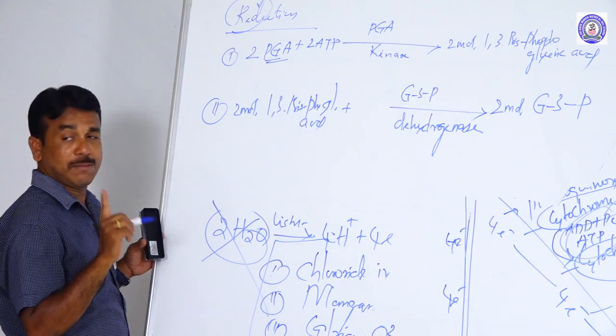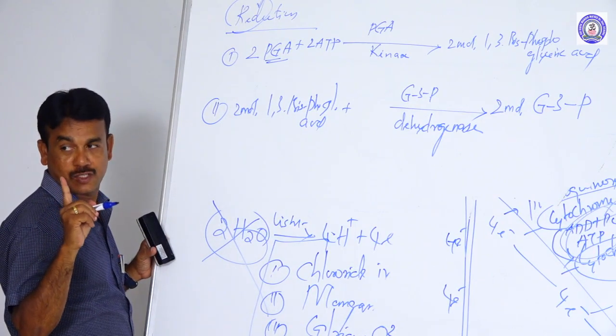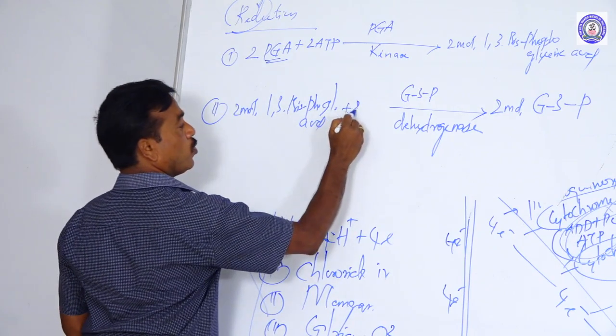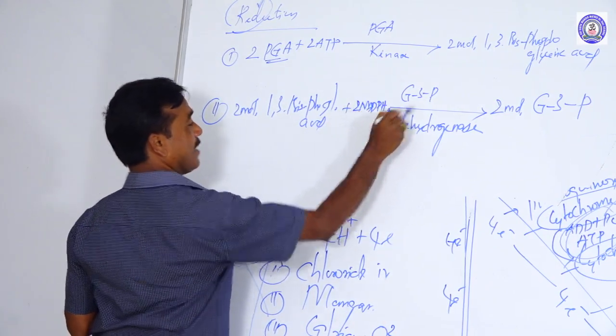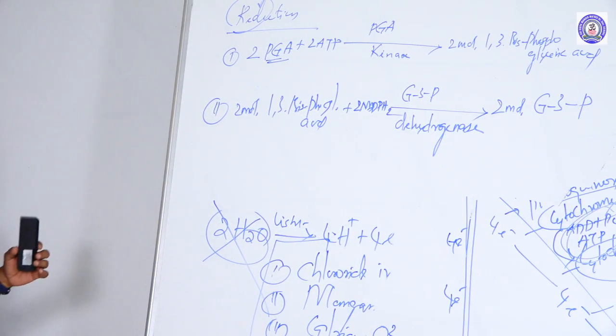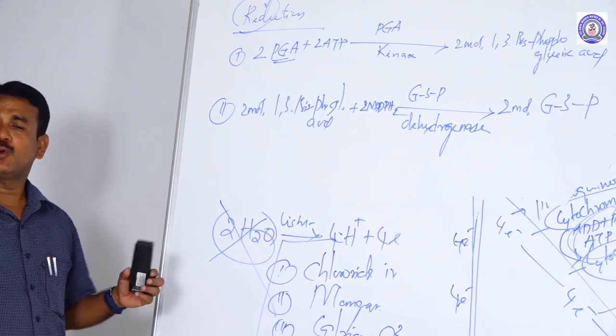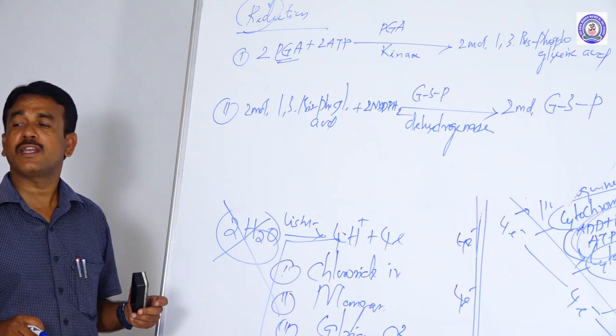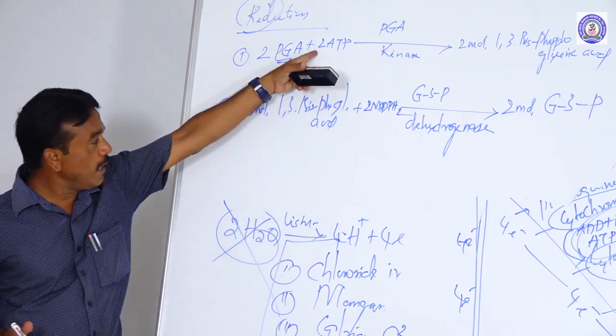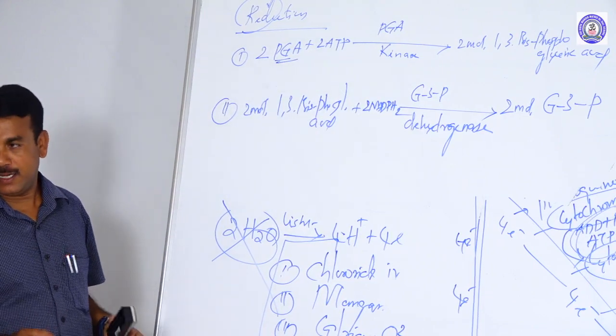Each molecule receives 1 NADPH2, so totally 2 NADPH2 are generated. So I ask: up to reduction, how much ATP and how much NADPH2 are produced? 2 ATP and 2 NADPH2.